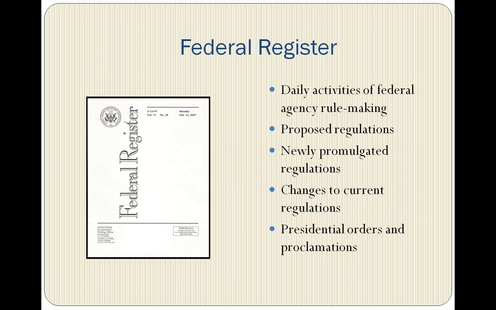The first print publication of agency regulations is the Federal Register. These daily publications include proposed regulations awaiting public comment, new regulations, new changes to regulations in force, and presidential orders and proclamations.